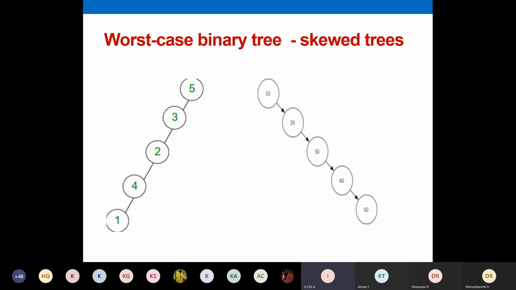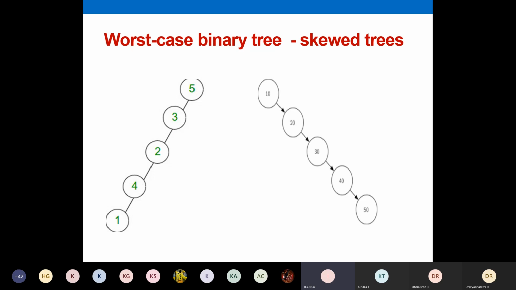Okay. So here, skewed trees. At one end, the first diagram is called as left skewed trees. Left skewed means always you'll have left child. Right skewed trees means you always have right child. We won't have left child at all. All the nodes will have only right child. They are called as right skewed trees. Okay. We write down this. This is a left skewed tree. This is a right skewed tree. So that is the drawback. Even in your binary tree, this is a very bad notation of your tree.